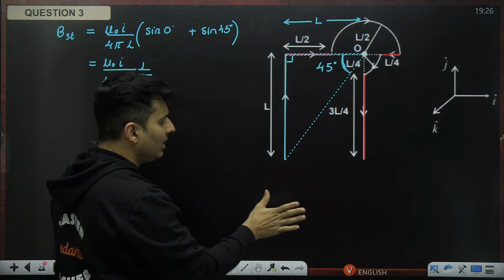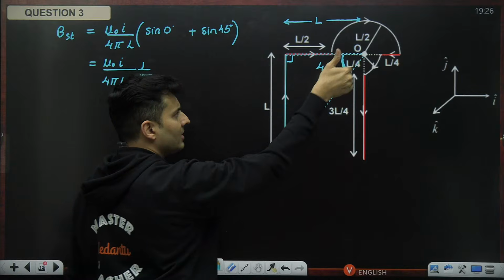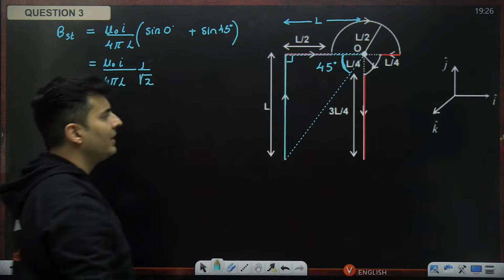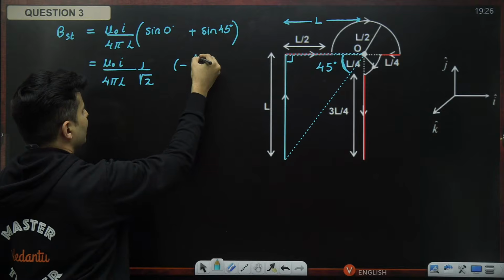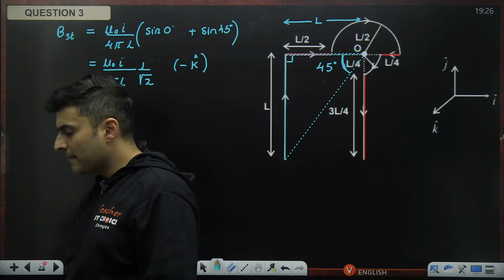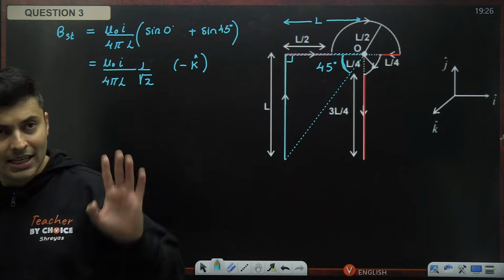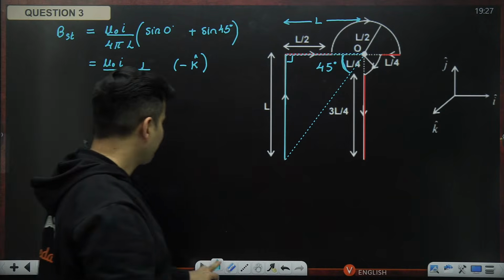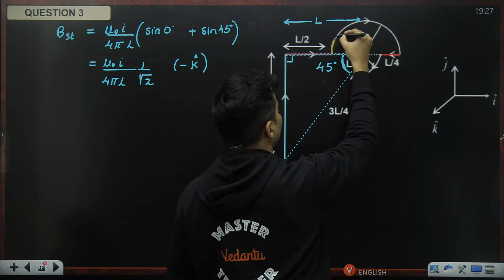And which direction will it be? Hold your thumb in the direction of the current, and the fingers will curl like this. So at this point, the magnetic field is going inside. Hence, it will be minus K cap. Is that absolutely clear, everyone? Very good, amazing. Next, what do we do? Let's take this particular part of the wire.